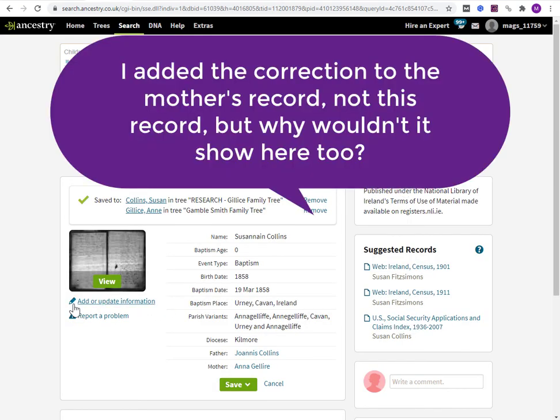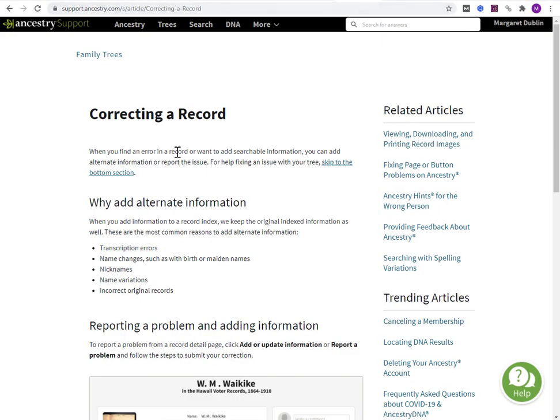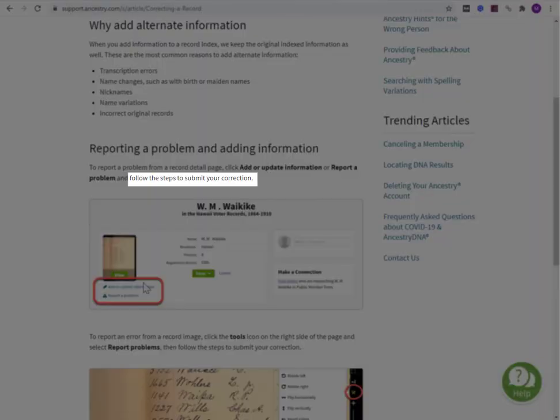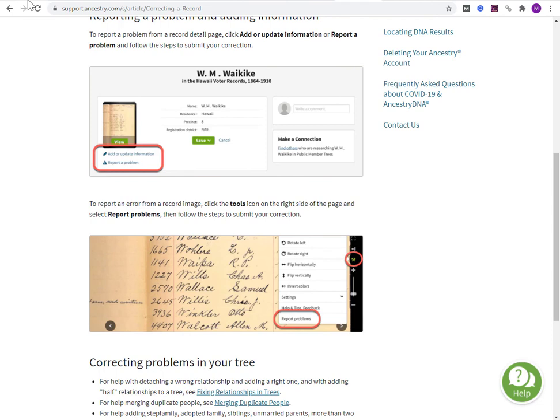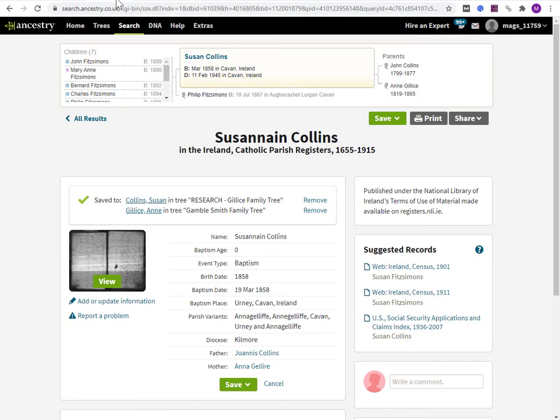Right, so let me see what Ancestry has to say for itself. This is the support page for Ancestry, correcting a record. Transcription errors, that's what I'm dealing with. Add or update information or report a problem. Follow the steps to correction. Follow the steps to submit your correction, but it doesn't tell me how to ensure that the index for the other records are changed. So, what's bothering me now is that Suzanne and Collins still have, there's no indication that this surname that a correction has been submitted on the record of the daughter.